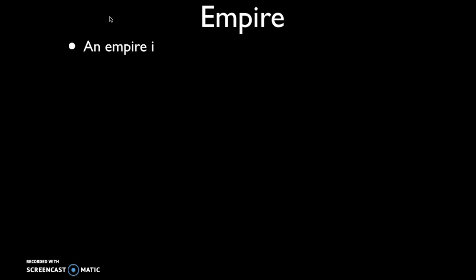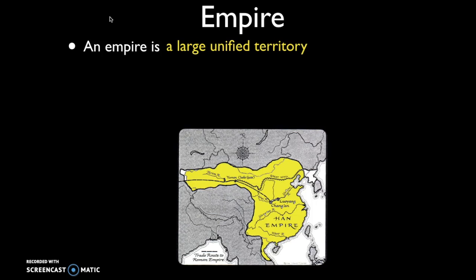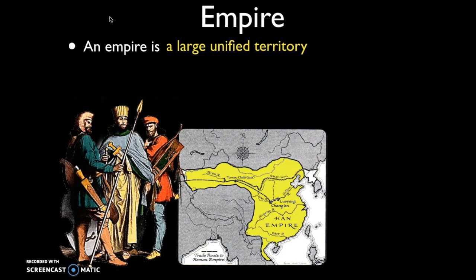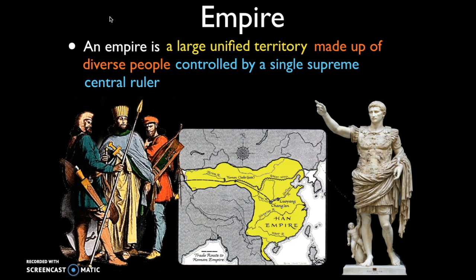An empire, for purposes of this class, is a large unified territory that's made up of diverse peoples that speak different languages, that practice different religions, and that is controlled by a single supreme central ruler. So you have one single person who has supreme authority for all of their society.